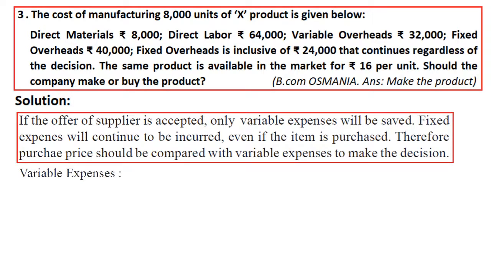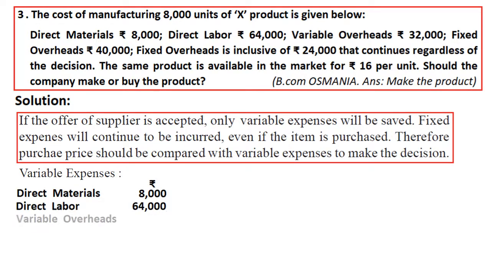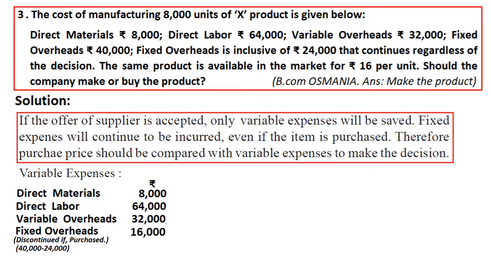When you come to the variable expenses, the summation comes to: direct material 8,000, direct labor 64,000 and variable overheads 32,000. Besides, we are adding fixed overheads, which are the ones discontinued when we purchase from the outsiders, that is 16,000, right?